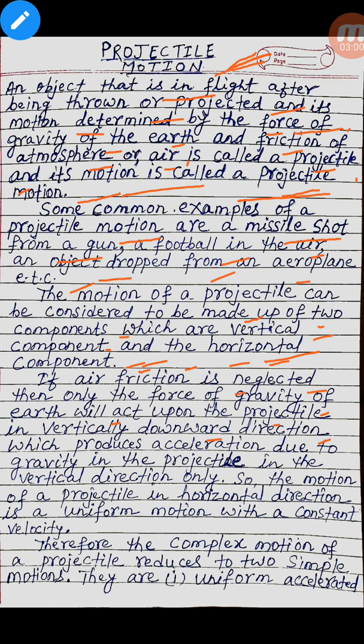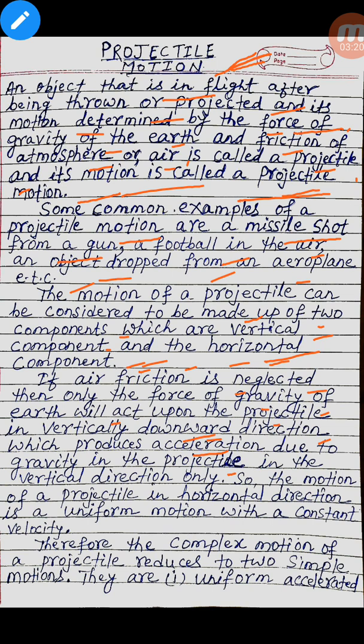So if air friction is neglected, then only one force is acting on it, that is the force of gravity of the earth in the vertically downward direction, which produces acceleration due to gravity in the projectile in the vertically downward